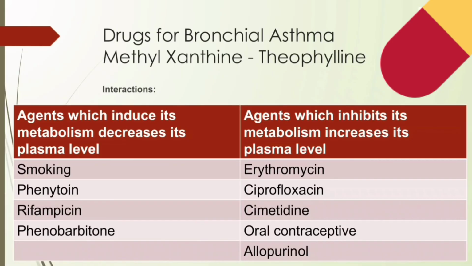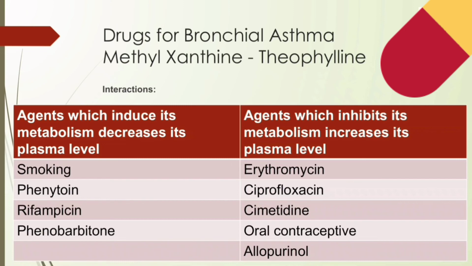Now let's see about the interactions. Here the interactions are divided into two types: the agents which induce its metabolism decrease its plasma level, and the agents which inhibit its metabolism increase its plasma level. Here I have listed the agents in the table. So let's discuss the interactions.